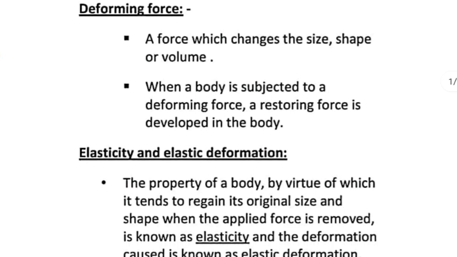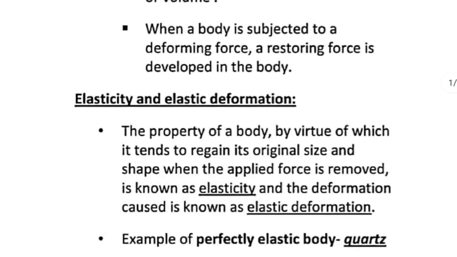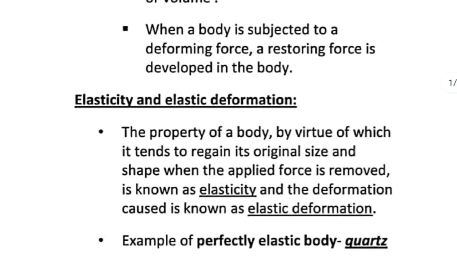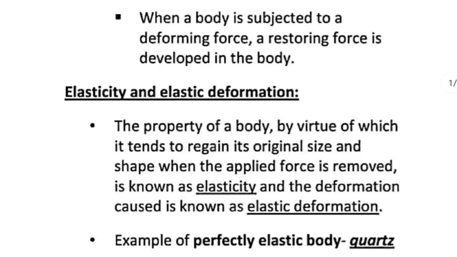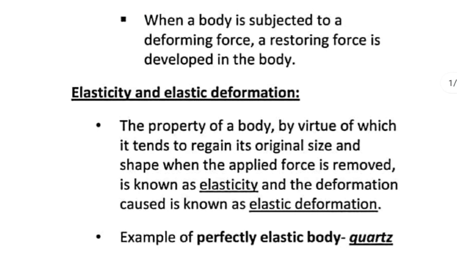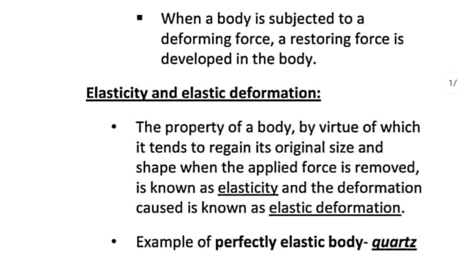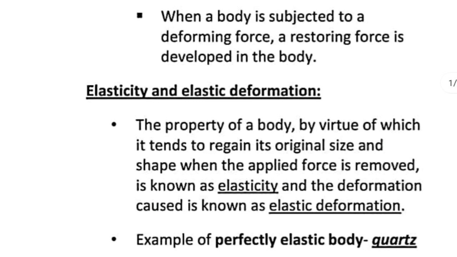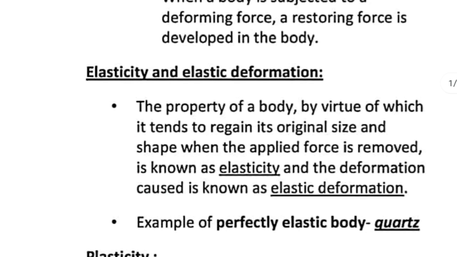Now coming to elasticity and elastic deformation. Elasticity is the property by which a body can regain its original size, shape and volume after a deforming force acting on it is removed. That property is called as elasticity. So elasticity is the property of a body by virtue of which it tends to regain its original size and shape when the applied force is removed. This is called as elasticity, and the deformation caused is known as elastic deformation.